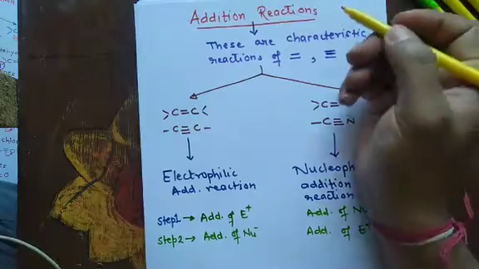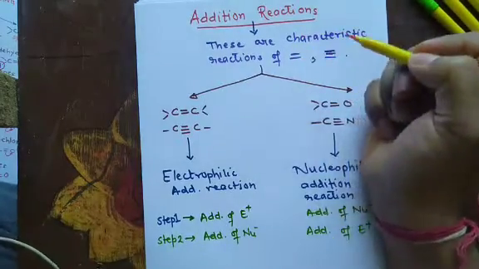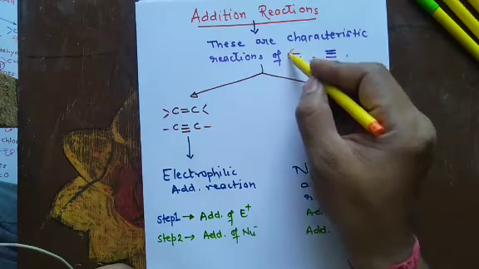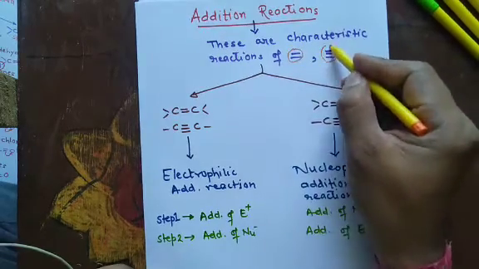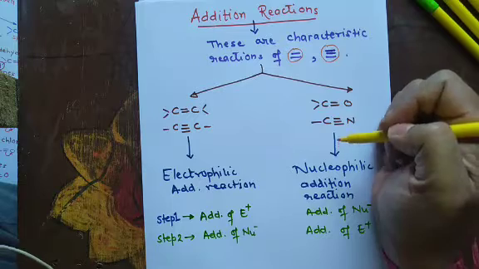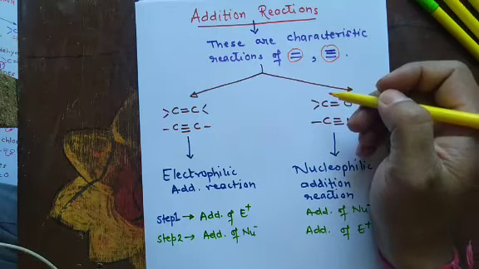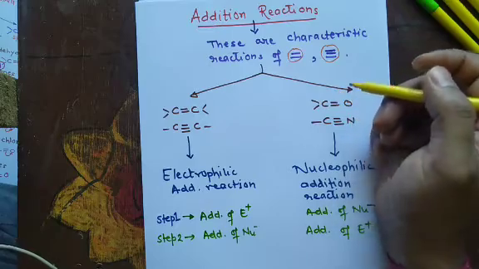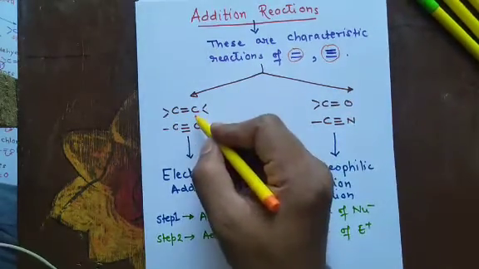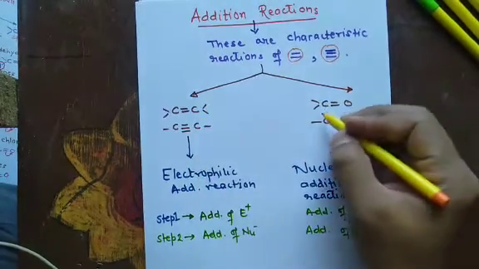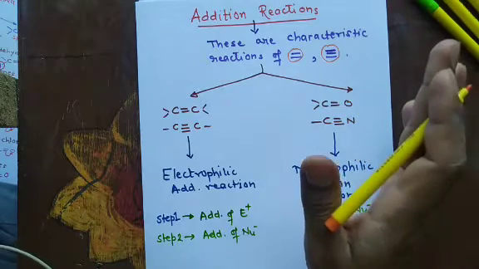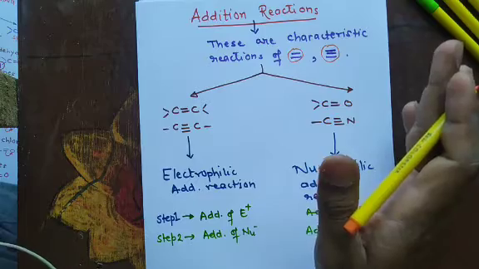As we all know, addition reactions are characteristic reactions of multiple bonds, double bond and triple bond. Now, double bond and triple bond can exist between carbon and carbon, and carbon with other heteroatoms. We are talking about organic compounds only.